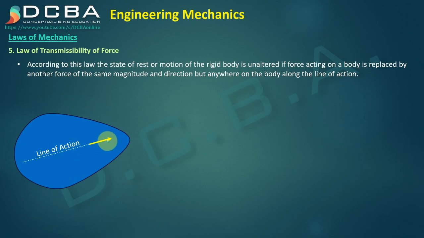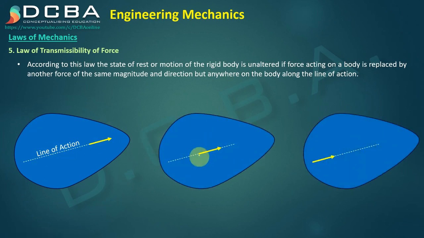If I place this force anywhere on this line of action, the ultimate effect of the force is not going to change, right? Whether I place my force here or here, it is still going to take this body in this direction only.